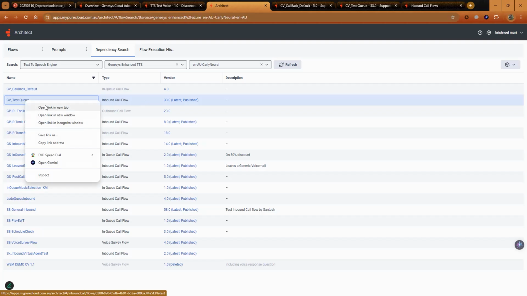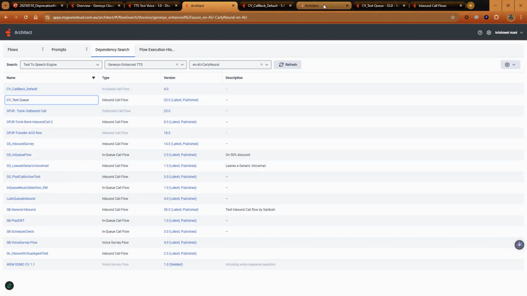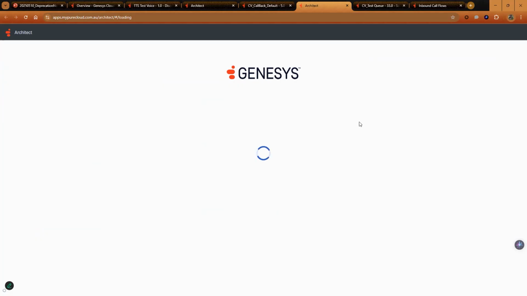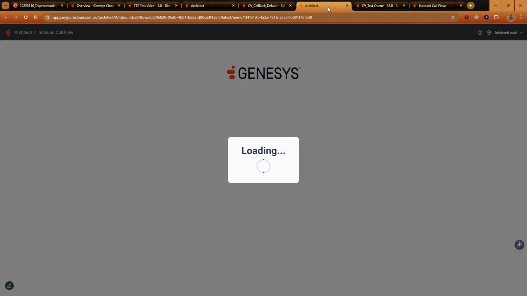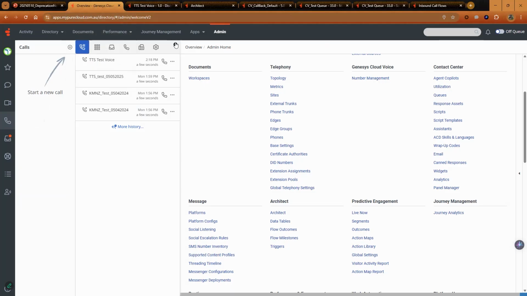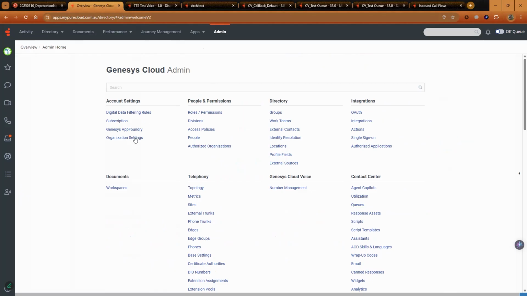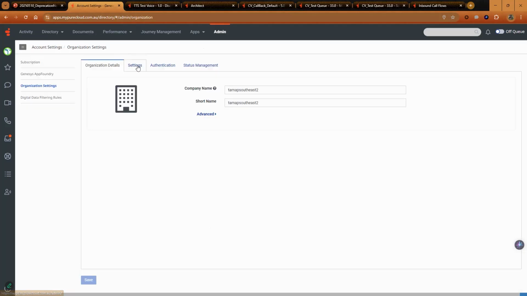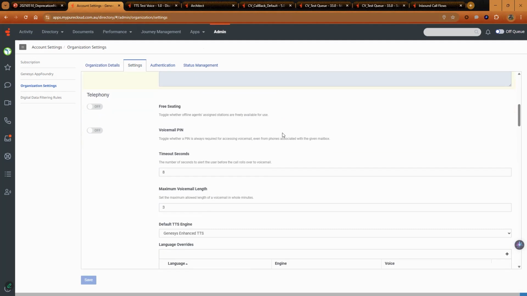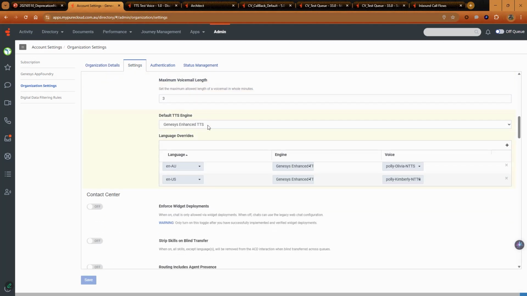Again, same process: right-click, Open Link in New Tab, and commit the necessary changes. Once all the flows have been changed, navigate back to your Genesys Cloud. Under Admin, select Organization Settings, select Settings, and scroll down to Default TTS Engine. Confirm Genesys Enhanced TTS has been selected. Please update all the voices to our Polly voice.